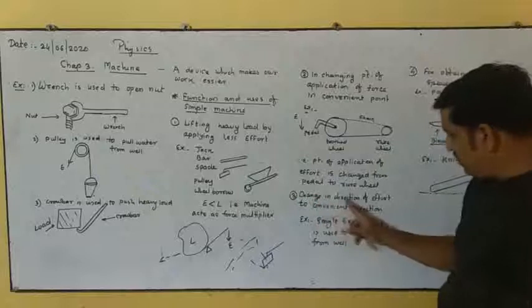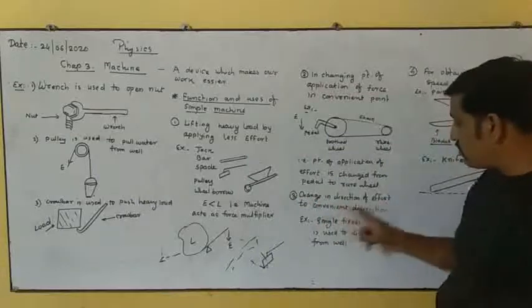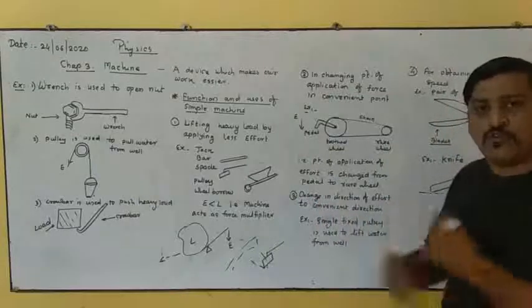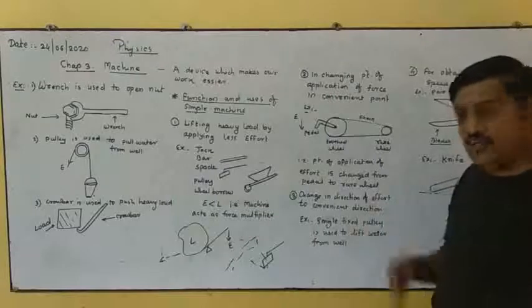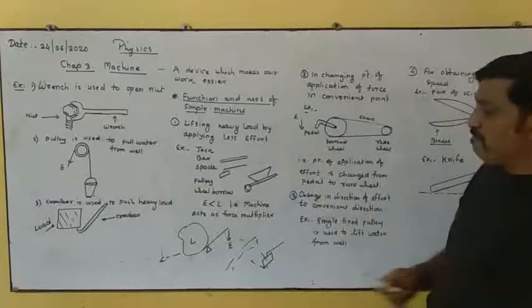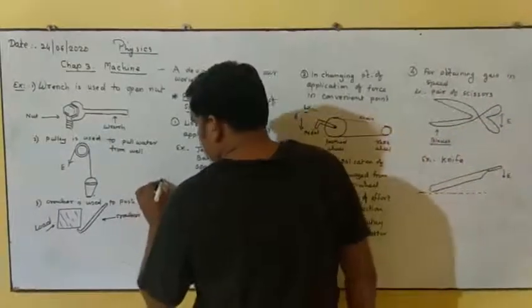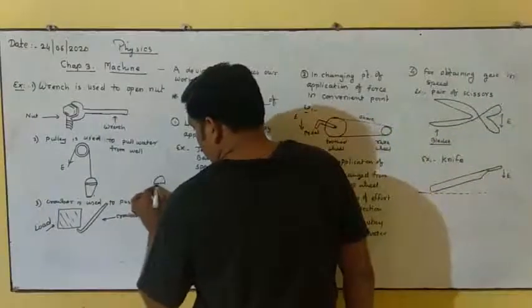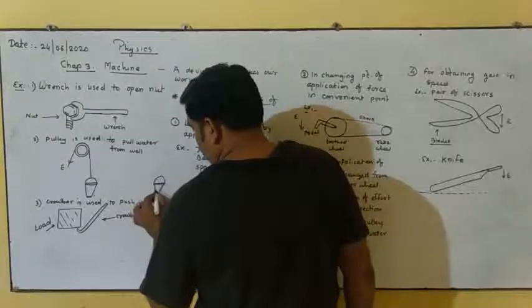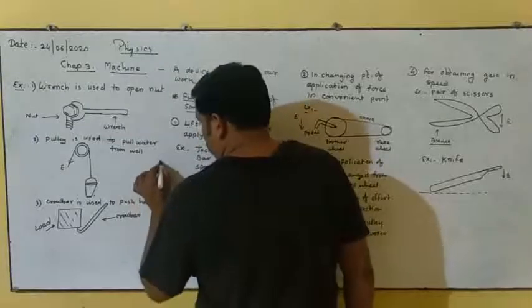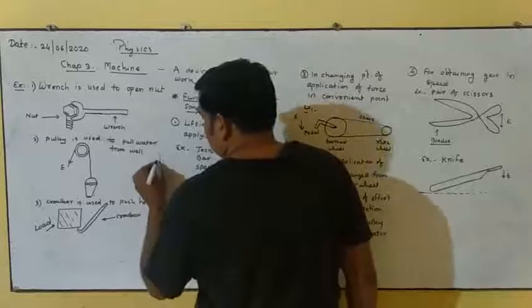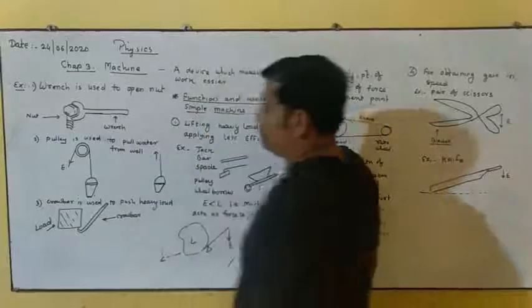Next is change in direction of effort to a convenient direction. Direction of effort we can change to a convenient direction. Here in this case, it is very tough work for us to pull a bucket full of water directly without using the pulley.